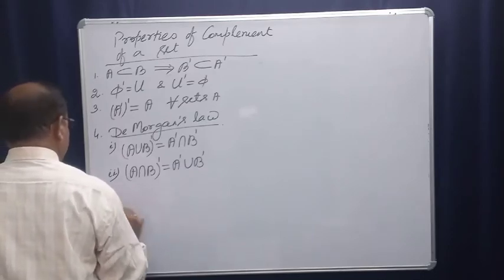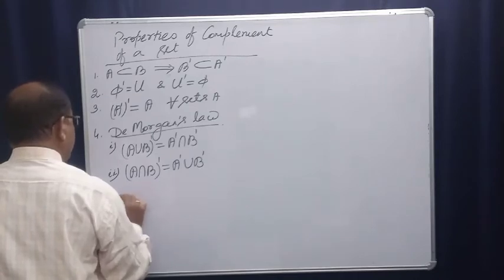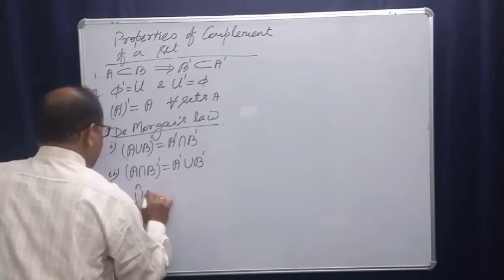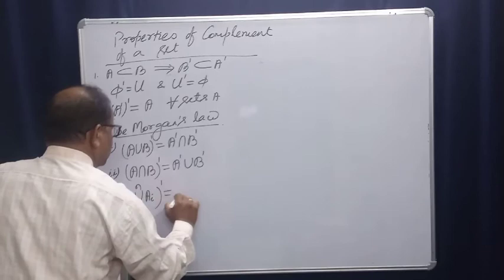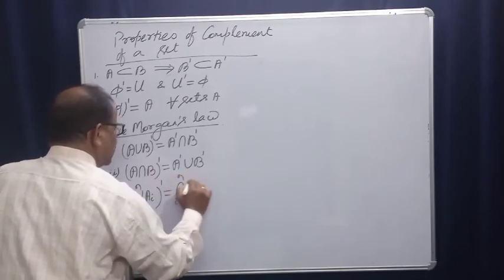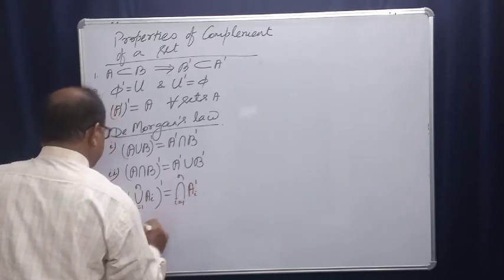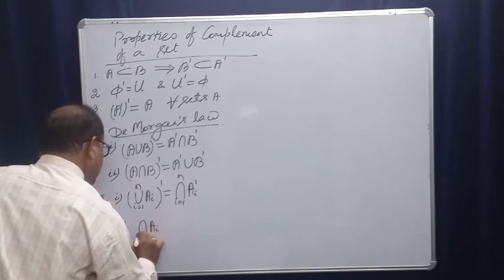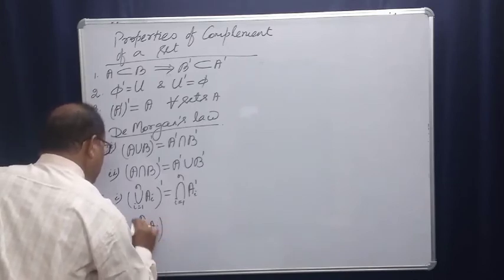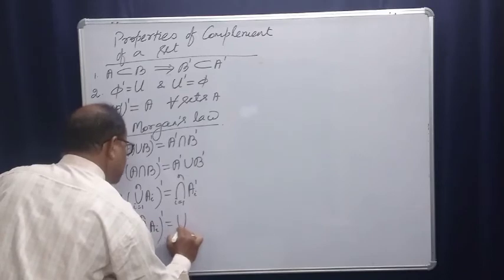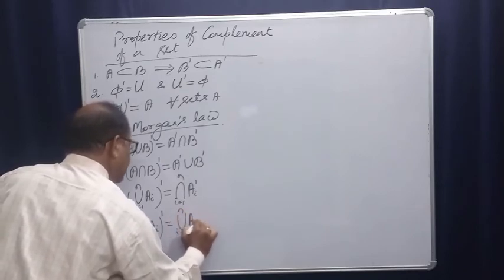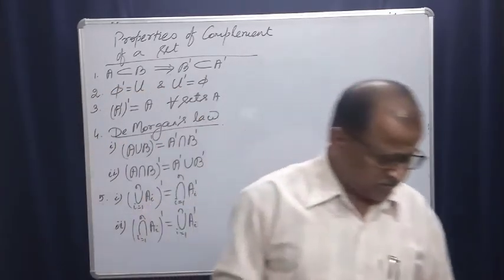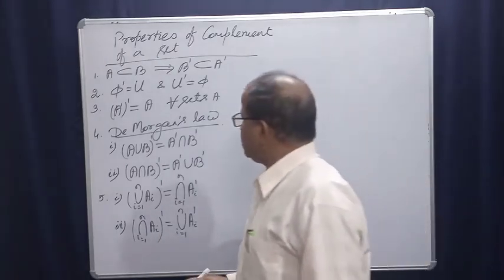Number 5, union i equal to 1 to n of A i whole complement is equal to intersection i equal to 1 to n of A i complement. Number 2, similarly for intersection i equal to 1 to n of A i whole complement is equal to union i equal to 1 to n of A i complement. Right. So these are the properties we have to be acquainted with.